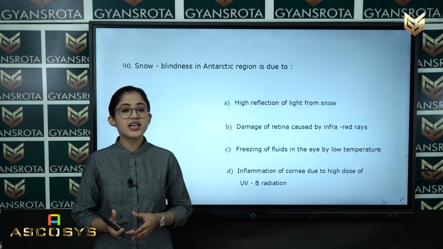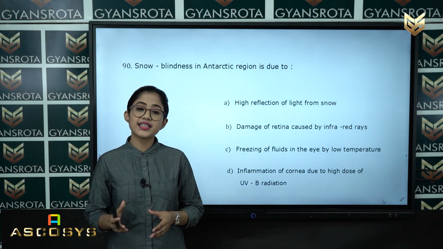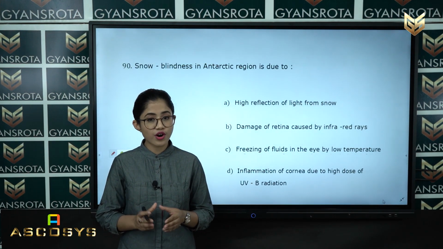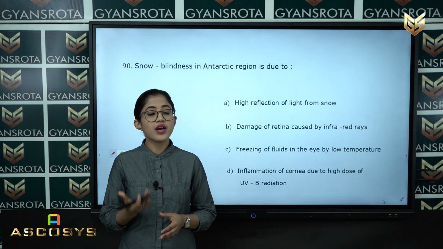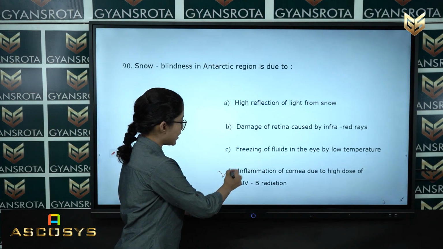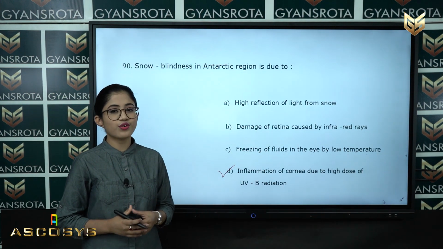So, student, snow blindness in the Antarctic region is caused by inflammation of cornea due to high dose of UVB radiation. So option D is the correct answer.